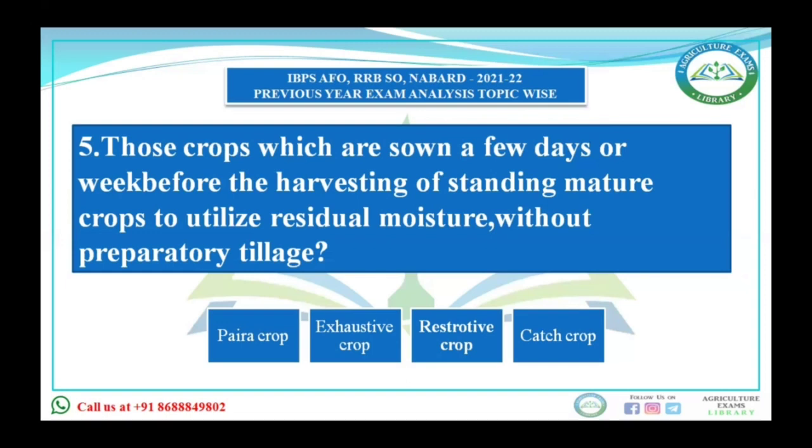Now para cropping is also known as resident crops. These are crops sown a few days or a week before the harvest of standing mature crops to utilize the residual moisture. In this, no preparatory tillage is done. The standing crop as well as the para crop, which is sown later on, become simultaneous for a short period, like rice fallow pulses, black gram. So the answer to this question is para crop.